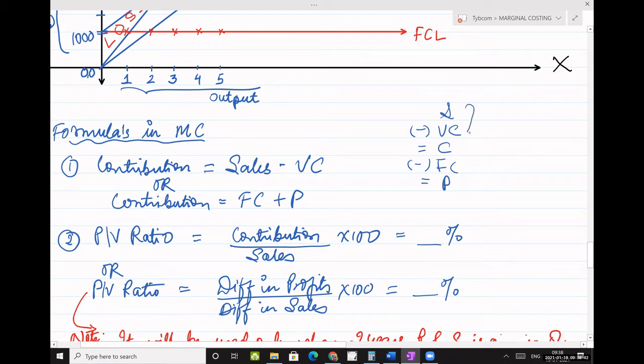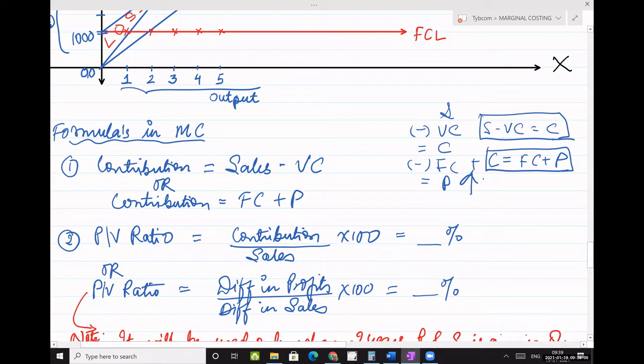So this is the first formula: sales minus variable cost is contribution. The second formula, students, you will get from here. How? Go in reverse, so the minus becomes plus. So I can say contribution is fixed cost plus profit. That is how you get these two formulas.